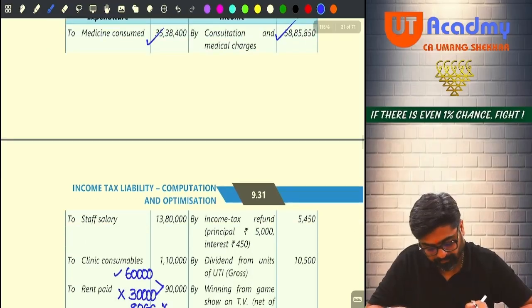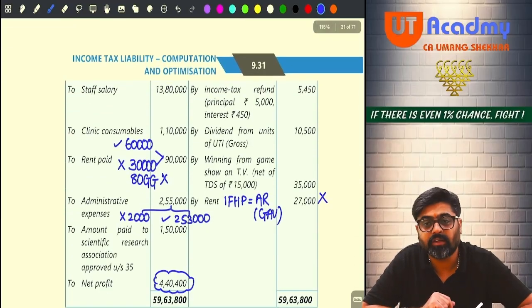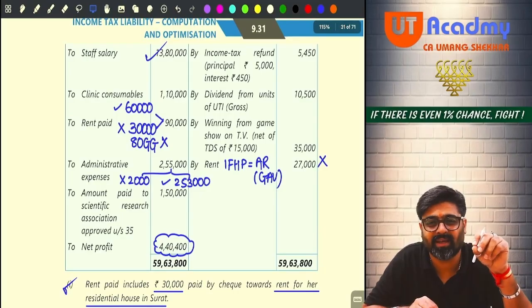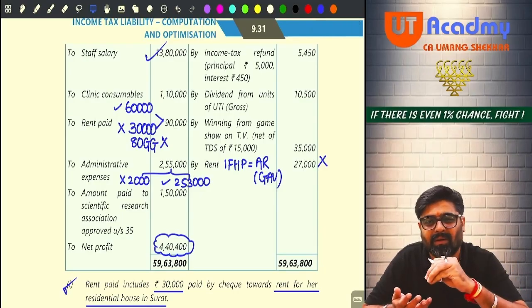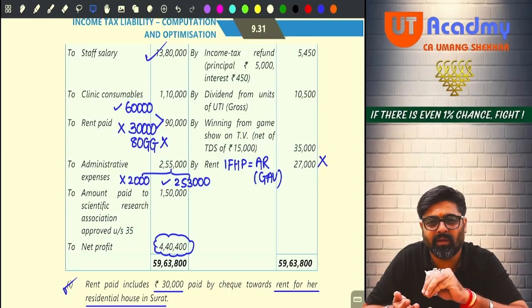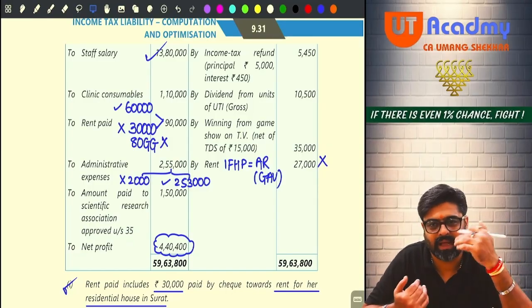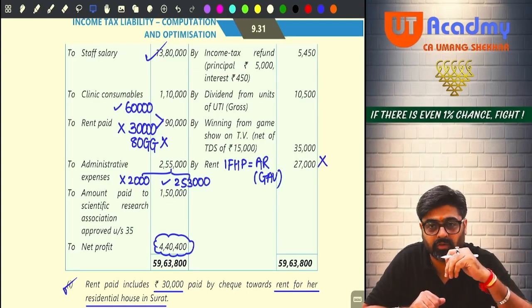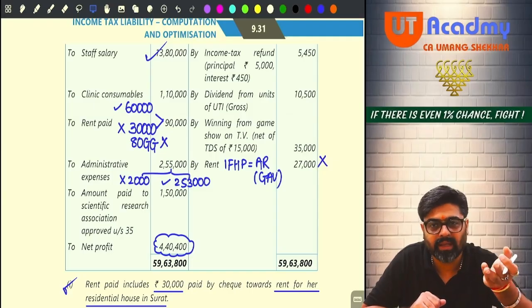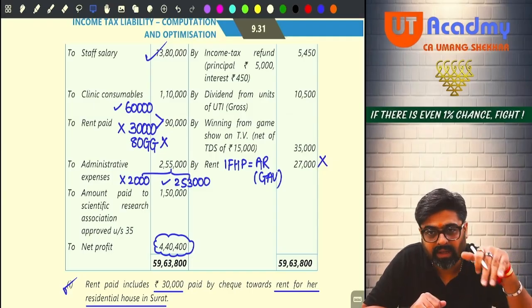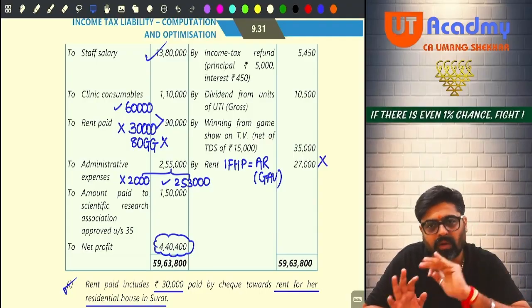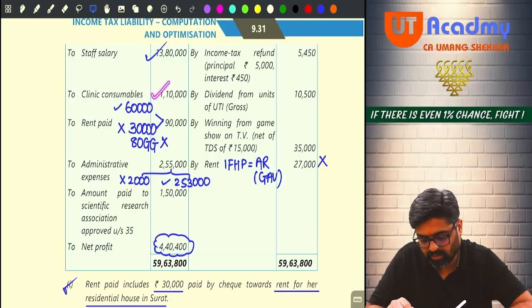Allowed. Then staff salary. Is it my professional expense? Yes, it is an expense related to my profession. Clinic consumables. Do you remember those syringes, cotton, Dettol, dressing ointment and all. Whenever some patients come, I will sometimes have to use these items for giving them the treatment. They are known as clinic consumables. Those are the things usually consumed while giving treatment. Yes or no? So any expenditure incurred on such items will also be my professional expense, allowed as a deduction.